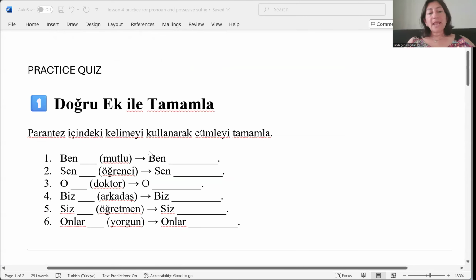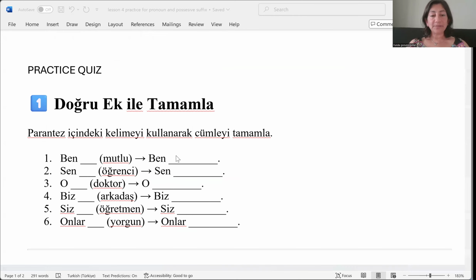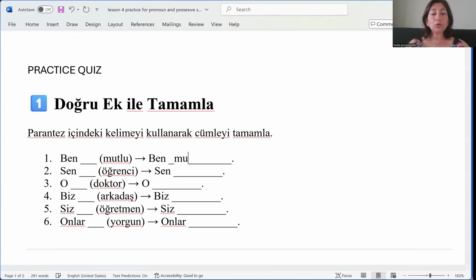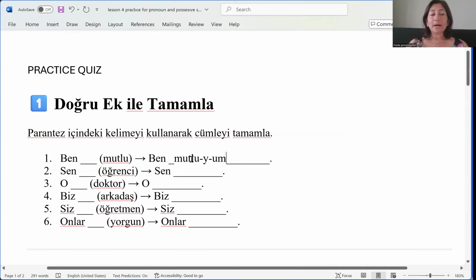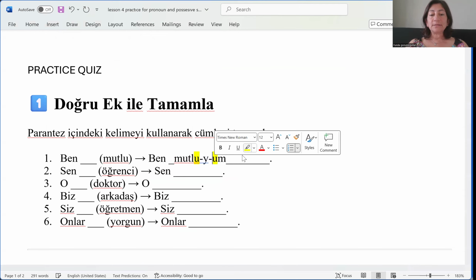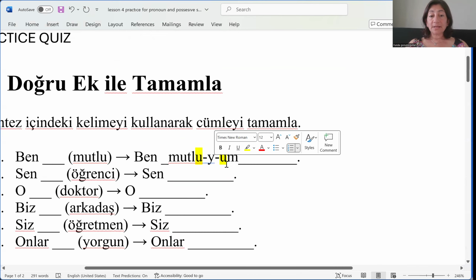Okay, let's say I'm happy. Ben, mutlu is happy. Ben mutluyum. There is a connector here. Why? Because mutlu ends with a vowel, and we need this suffix.